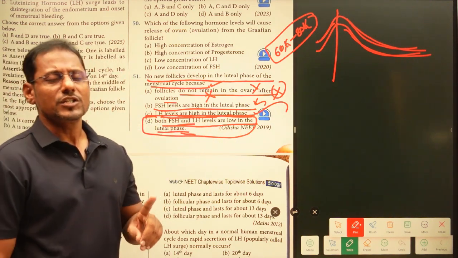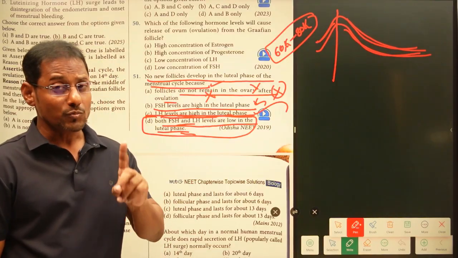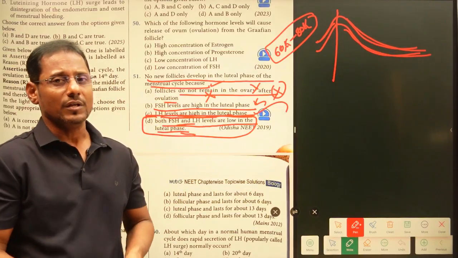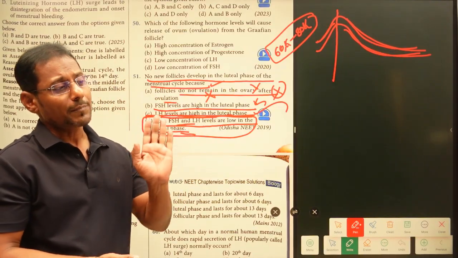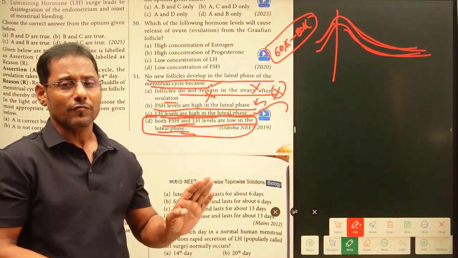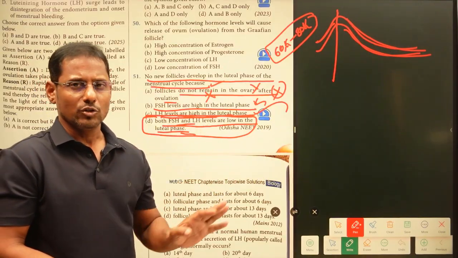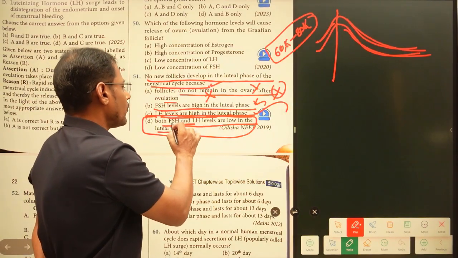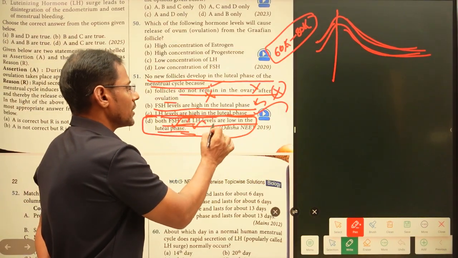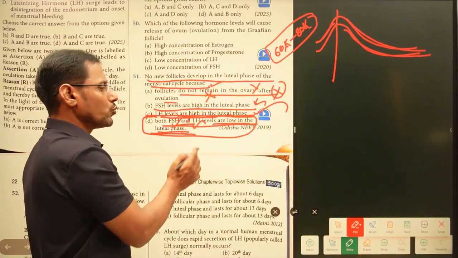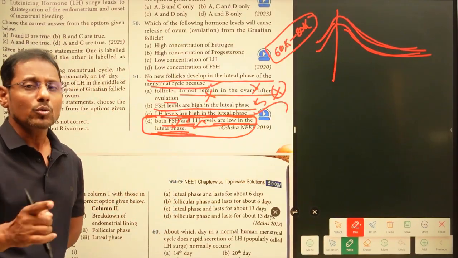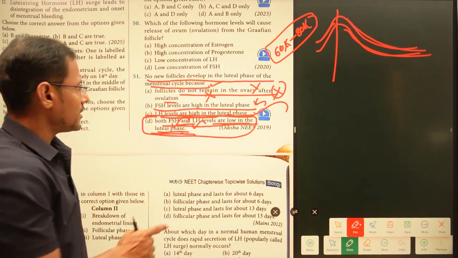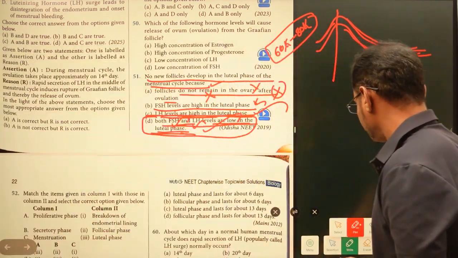If follicle stimulating hormone as well as luteinizing hormone are present at their peak level, in high concentration, then only the primary follicles are going to be turned into secondary follicles, and from there into tertiary follicles. But in the luteal phase, both follicle stimulating hormone and luteinizing hormone levels are low. That is why no new follicles in the luteal phase are going to be developed, right? So this is the right statement.